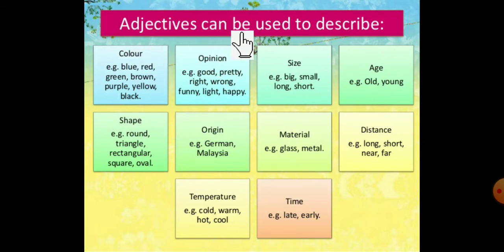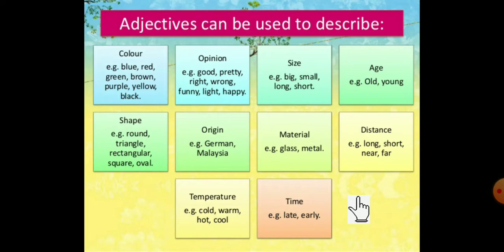So an adjective can describe, got it? Yes, an adjective can describe color, opinion, size, age, shape, origin, then material, distance, temperature and time. So for describing all those things we are using these words. These words are called adjectives. Got it? Now we have to see that.